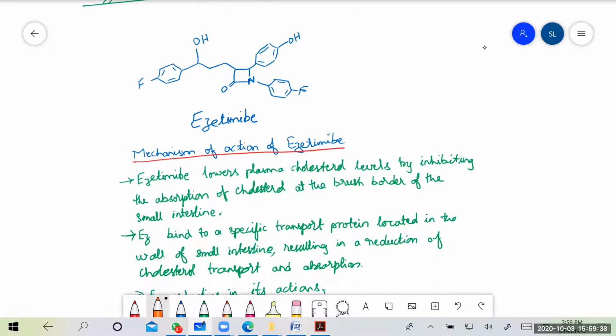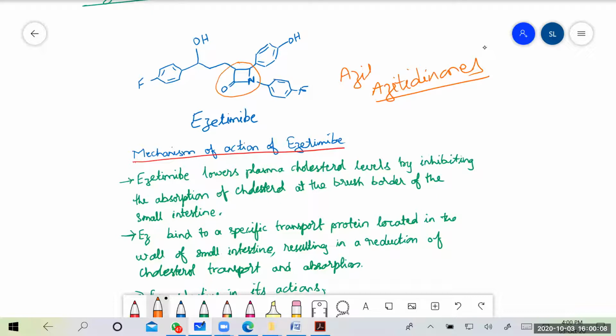So the heterocycle which is present in ezetimibe, the common name given to it is azetidinones. Azetidinones are the class of drugs, or the azetidinone is the nucleus which is present in ezetimibe. So this system is called the azetidinone.